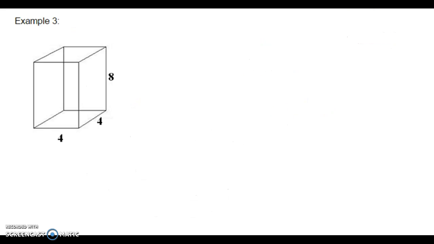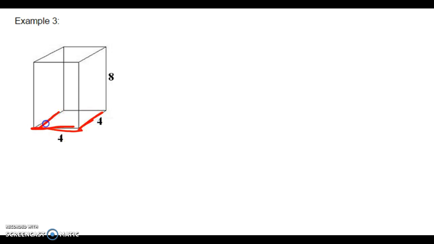I'm going to do one more example here with you, and then I'm going to set you off to do your check-in and then move on to your practice assignment. I'm going to use my colors again just to show my different sides. We see this rectangular prism has dimensions 4 by 4 by 8. And so really you just need to start with one side here on your own.